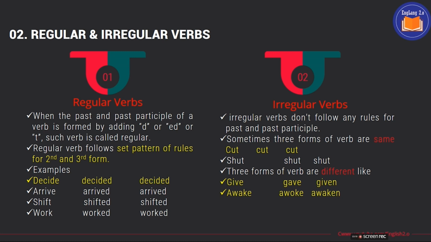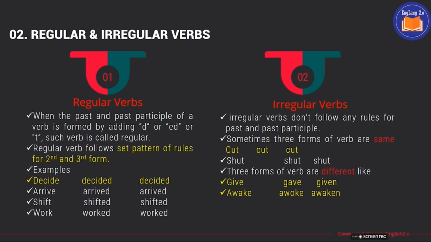Examples: decide. Now making its second and third form: decided, decided. Arrive, present form. Arrived, past form. Arrived, past participle. Now shift, shifted, addition of ed. Now work, worked, worked. Such verbs, the second and third form of which are made by adding d, ed or t, such verbs are called regular verbs.